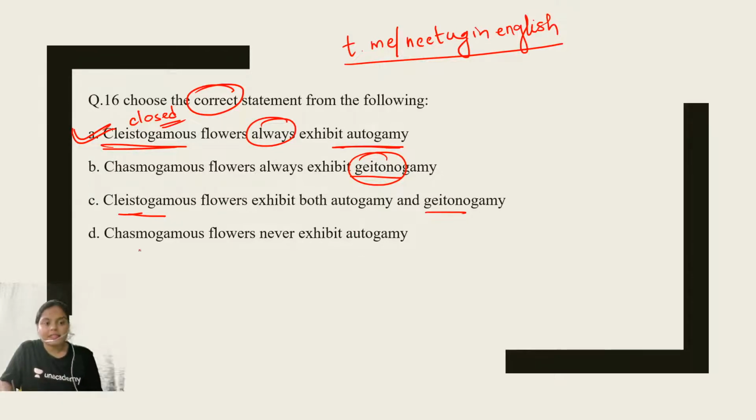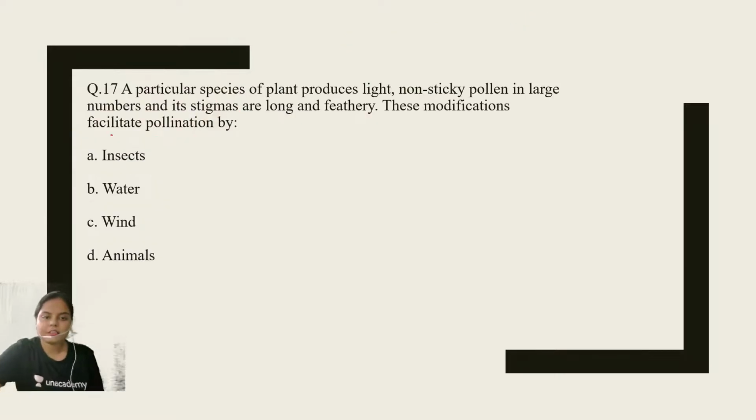Then, chasmogamous flowers never exhibit autogamy. No, this is not possible. Autogamy can take place. So option number 1 is the right option. Okay, next question, question number 17.